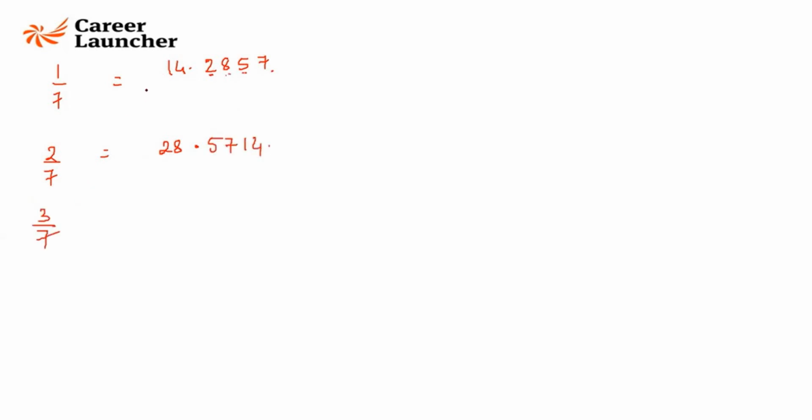3 by 7. If I write these numbers 1, 4, 2, 8, 5, 7 in ascending order, you will get 1, 2, 4, 5, 7, 8. These are the numbers written in ascending order. 1 by 7 will start with the smallest number, that is 1. 2 by 7 will start with the second smallest number, that is 2. 3 by 7 will start with the third smallest number, that is 4. So you'll get 428571.